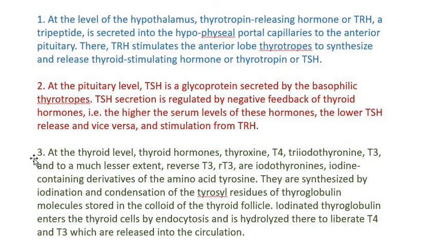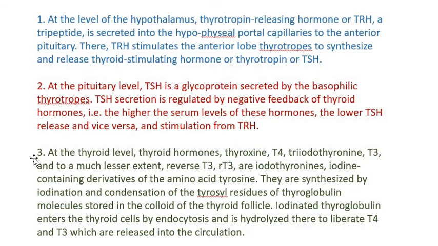Secretion of TSH is in turn inhibited by the negative feedback of thyroid hormones and stimulated or inhibited by stimuli from higher brain centers in response to environmental changes. Simple thing, as we discussed earlier, the loss of heat. If there is a loss of heat and the body has to gain heat, the metabolic rate has to be increased. That metabolic rate is actually regulated by the thyroid hormone. If there is not enough thyroid hormone in the body, it would send a signal to the hypothalamus asking it to synthesize TRH. So that's what it's about.